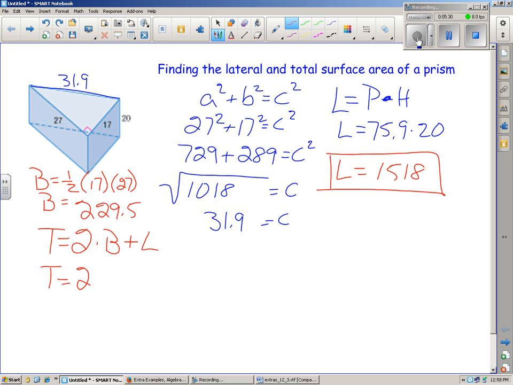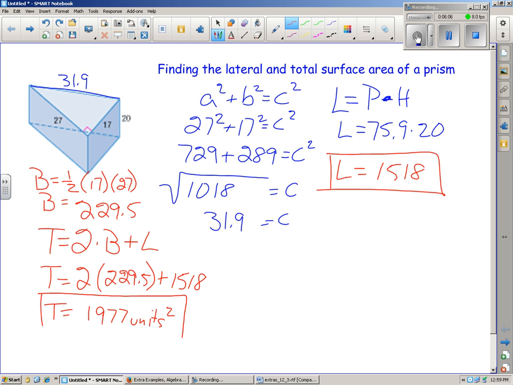So plugging that in, we have 2 times 229.5 plus the lateral surface area, 1,518. And working that out, we get as our final answer. So our final answer for the total surface area is 1,977, and that would be square units. Don't give us any units here, so we'll just leave it like that.